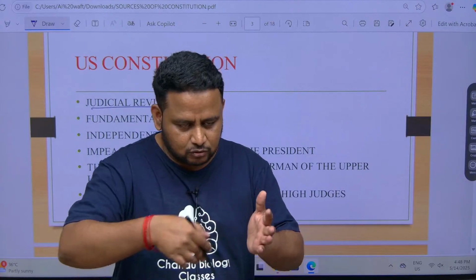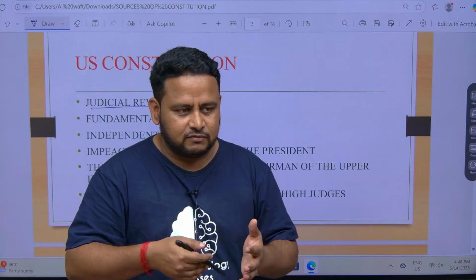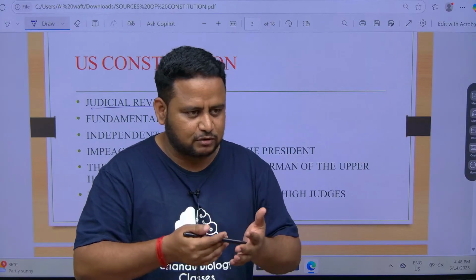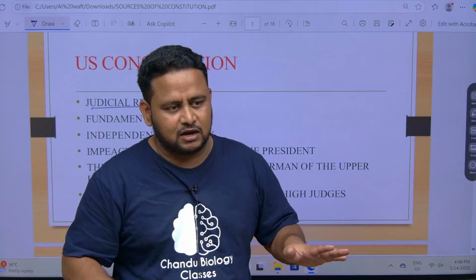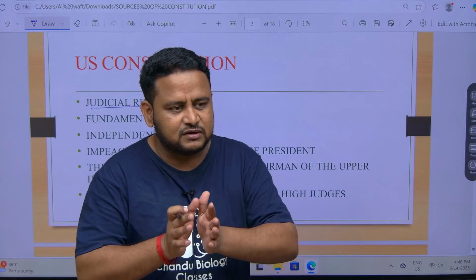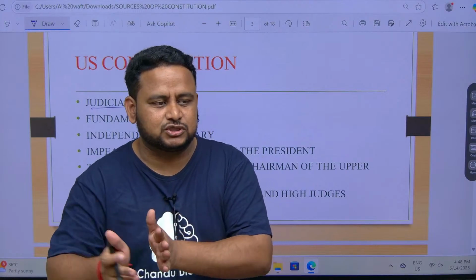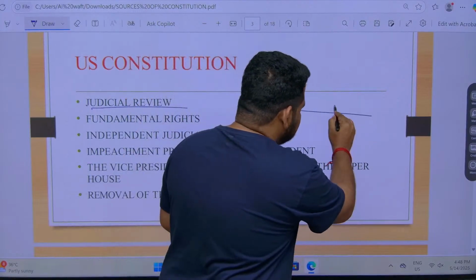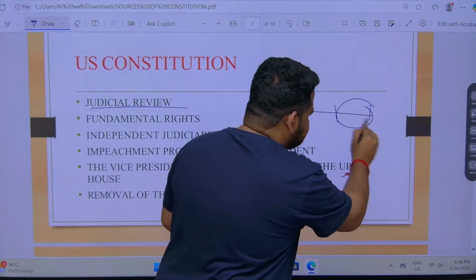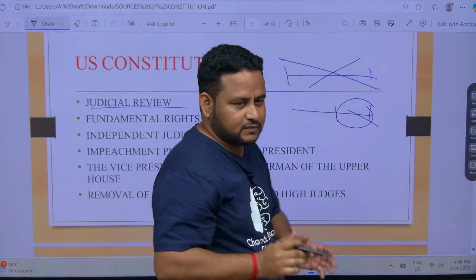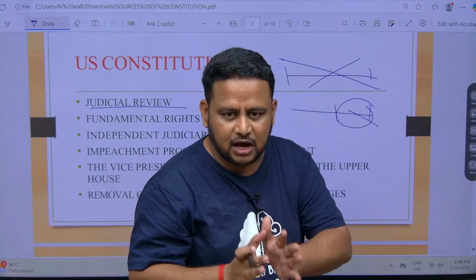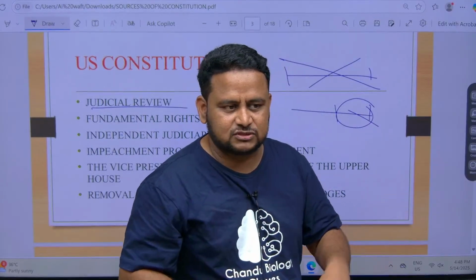What will they do? They will go through the law thoroughly. They will see whether it is against the provisions of the constitution, and they will completely strike off the law, or they will strike off a part of the law which is against the constitution. Suppose this much is the law, if this part is against the constitution, they will strike off that part, or if the entire thing is against the constitution, they will strike off the entire thing. They can strike off a part of the law or the entire law itself. That is called judicial review.